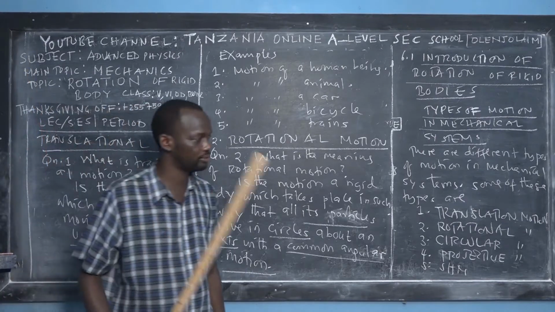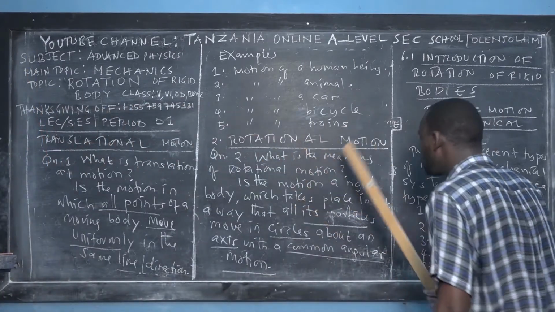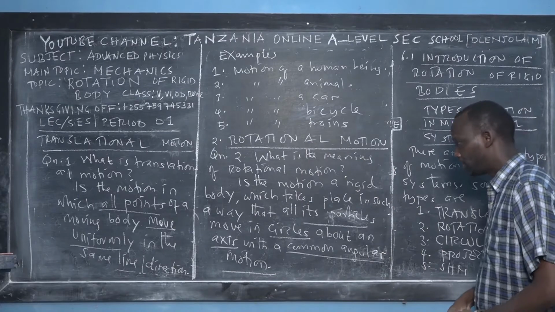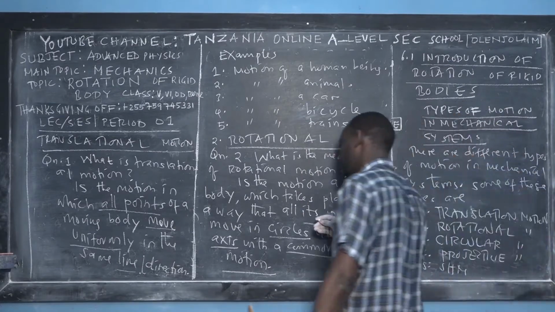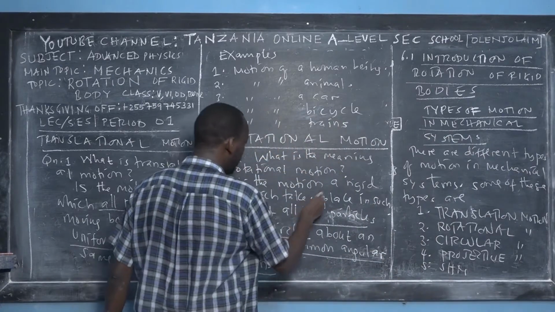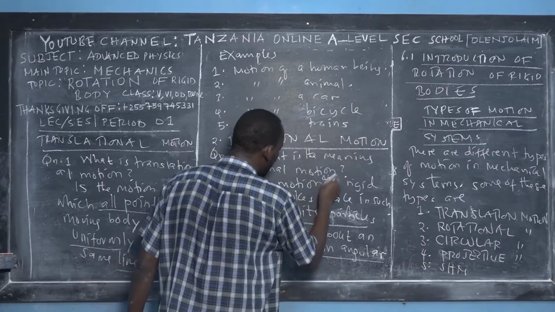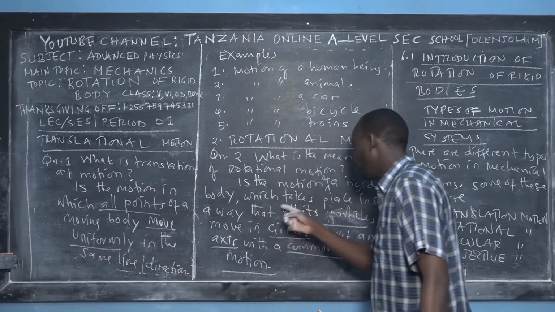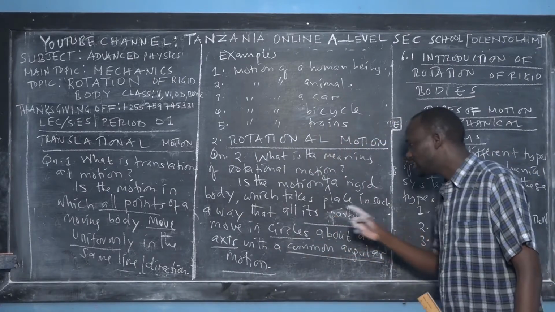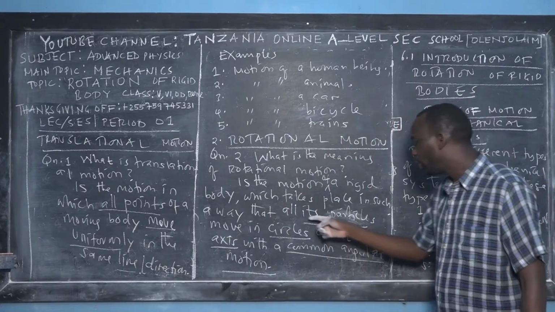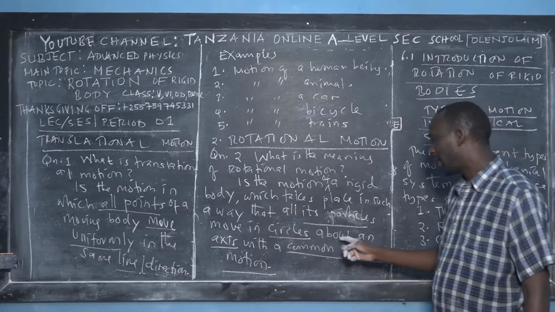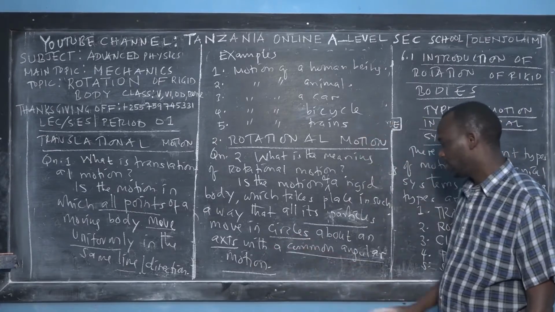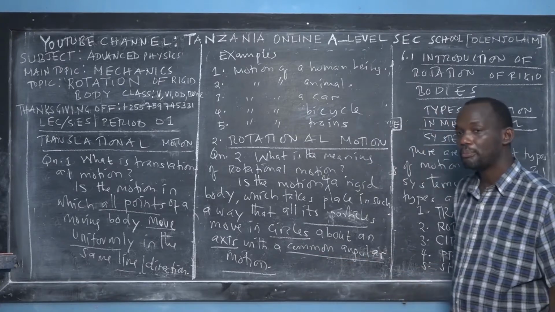So listen carefully. Rotational motion is the motion of a rigid body, which takes place in such a way that all its particles move in cycles about an axis with a common angular motion.